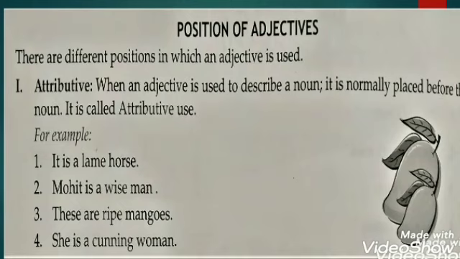Next example is Mohit is a wise man. Man is your noun here and the word wise is describing that particular man. So, wise will be your adjective and man will be your noun. Here also you can see it has come just near the noun, or you can say just before the noun we have this adjective. That is why these kind of sentences are the best examples of attributive adjectives. Attributive use.